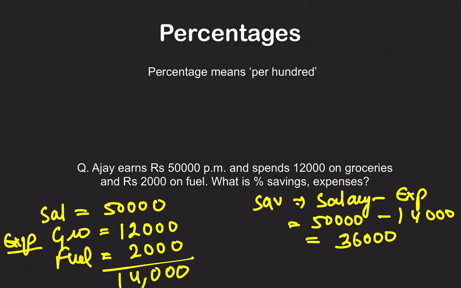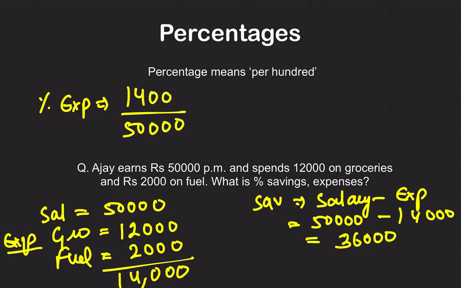Now what is the percentage of his total income that is his expenses? His salary is 50,000 and his expenses are 14,000. To convert this into a percentage, you just need to multiply the fraction with 100.